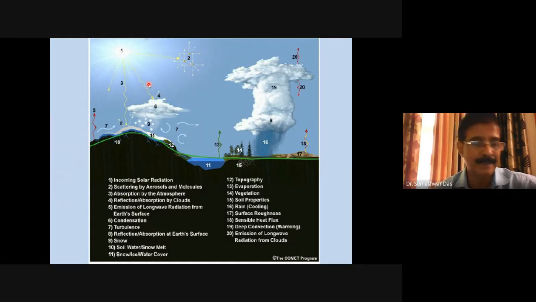But that is a kind of terminology used for our operational meteorological purpose. Like when the observation is reported by an observer at any station, then he'll report the cloud amount in terms of octa. But in the model, we don't use this unit octa. We use simple percentage.